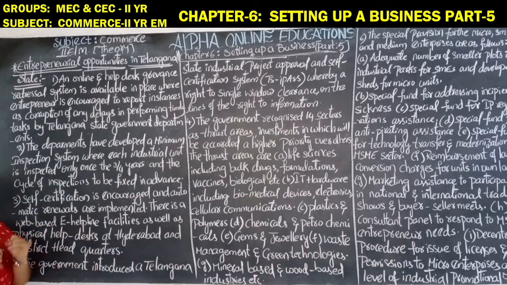The departments have developed a minimum inspection system.